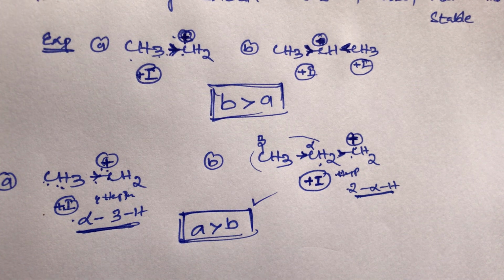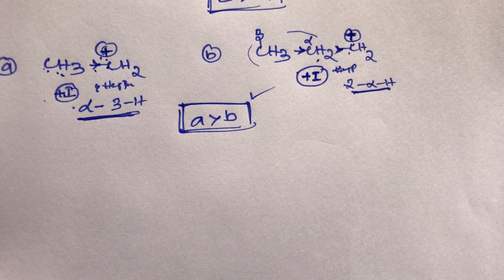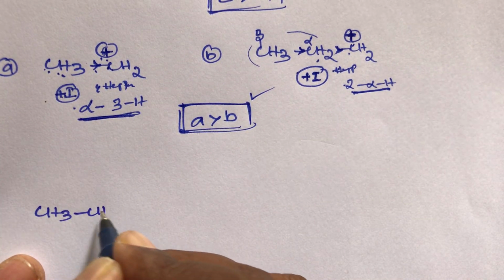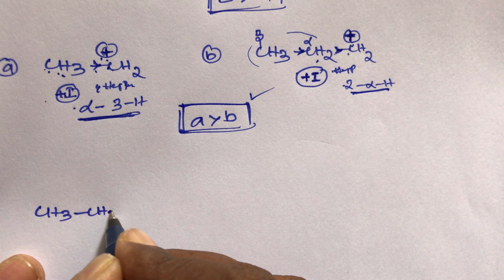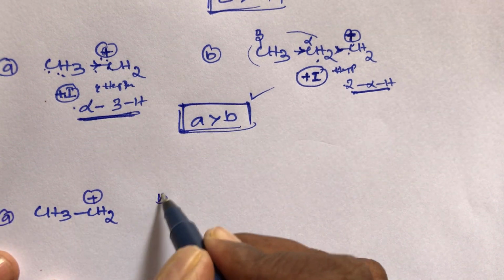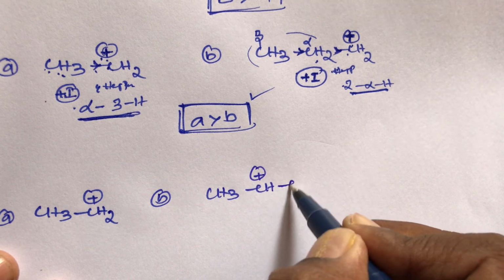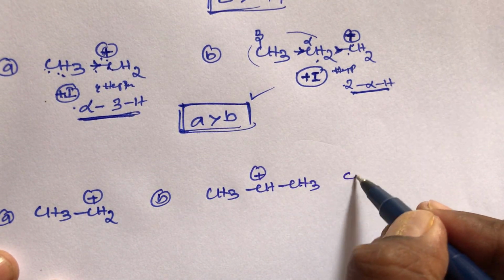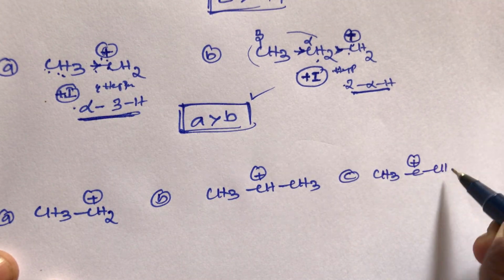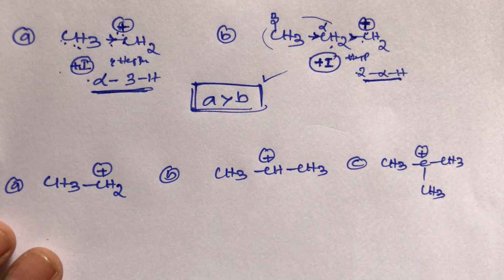This is the simple trick for stability of carbocation. Now take one more example, student. A compound is CH3 CH2+, then B compound is CH3 CH+ CH3, then C compound is CH3 C+ with two more CH3 groups. Out of these three, which one is more stable?